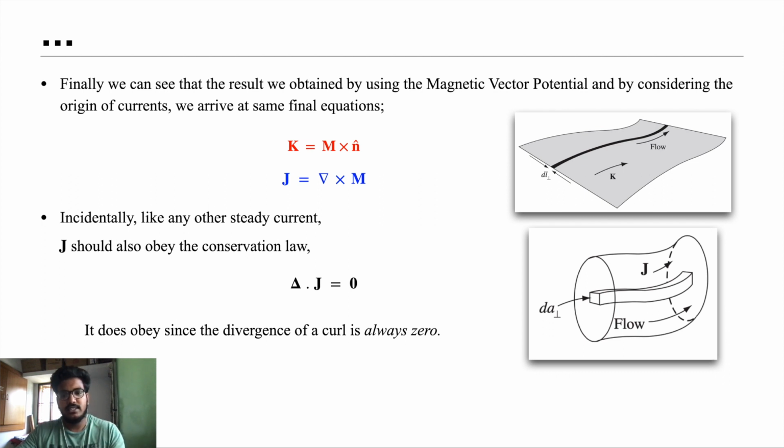From both the cases we saw that there are two different causes or sources from which the magnetic field arises in the magnetized material. One is K, which is the surface current, and the other is J, which is the volume current, and K is given by M cross n cap, and J is given by del cross M.